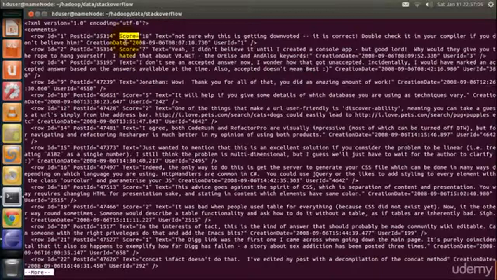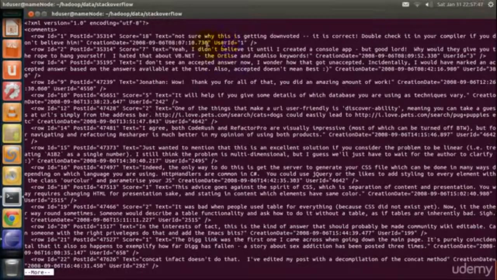Next we have the score of the comment. With this field, they can determine the quality of the comment. Some people may simply comment just for the sake of commenting, and some people's comments may be really useful. So this field is used to determine the quality of the comment. The text field contains the actual comment. From the creation field, we will get to know when this comment was made. Finally, we have the user ID of the user who made this comment.